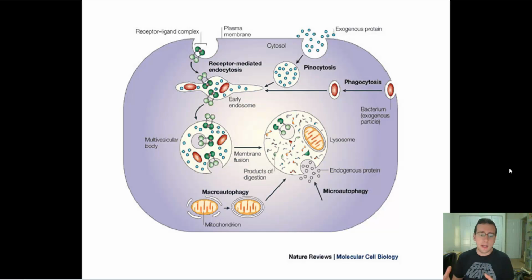And in fact, the cell would do the same thing with old parts of itself that it wants to destroy. And if the old parts are large, like a mitochondria, it's called macroautophagy, when it destroys a whole organelle. And when it's tiny little things like a protein that the cell no longer needs, it's called microautophagy, which means it's eating itself, but in small chunks. Regardless of what it is, it's important to understand that digestion can happen inside of cells.